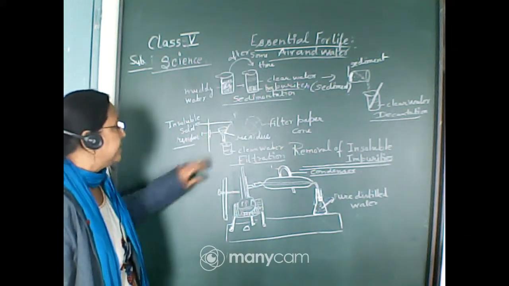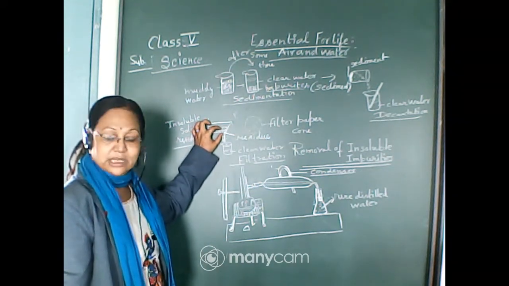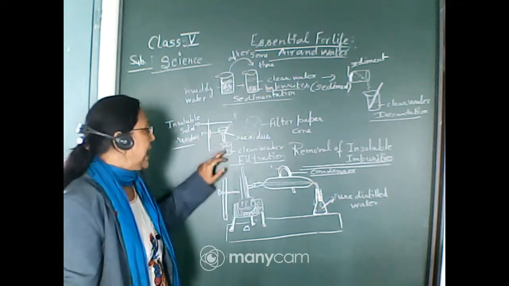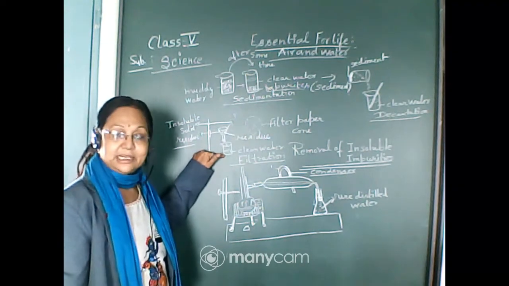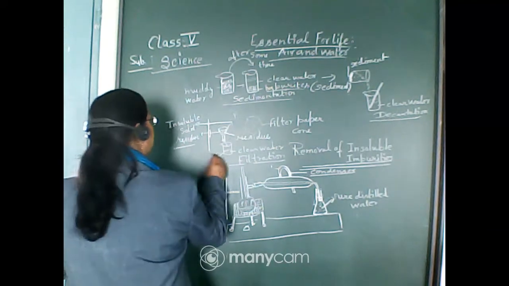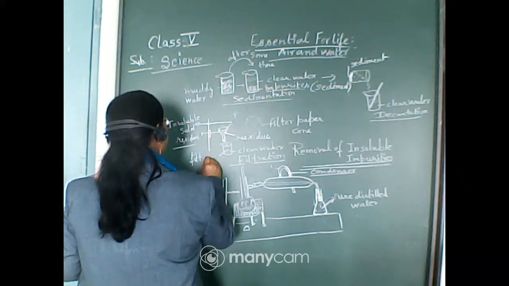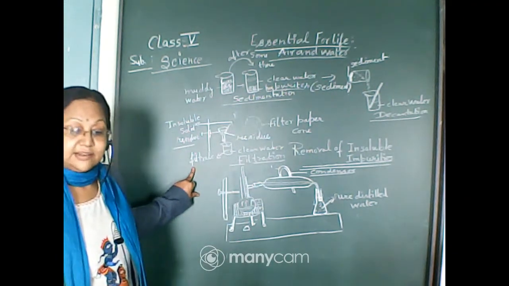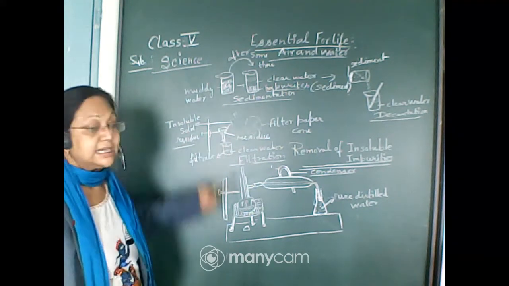Okay, so in this way, by using this filter paper, whatever remains on the filter paper is called the residue part of the water, and the water which is filtered through the filter paper is the clear water, and that is called the filtrate. So this is the filtrate water. This clear water is called filtrate, and whatever is kept here is the insoluble solid residue.